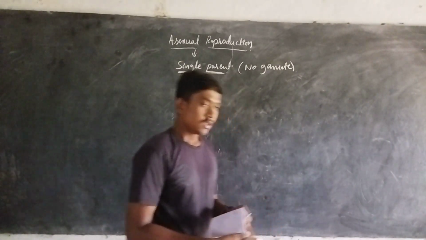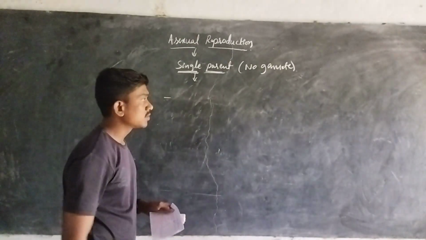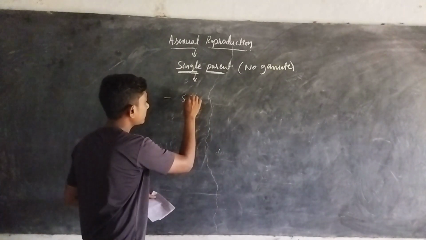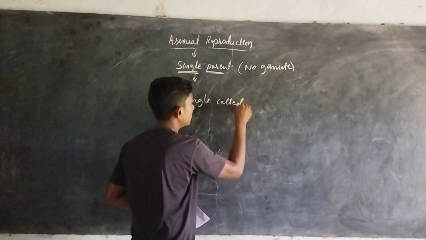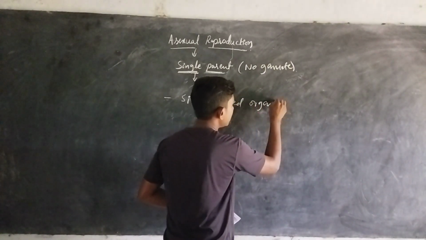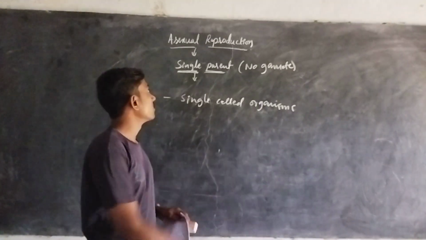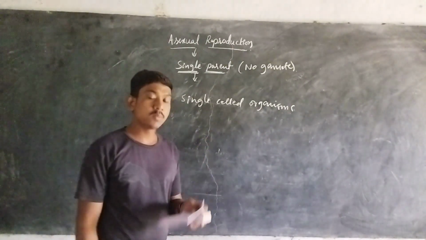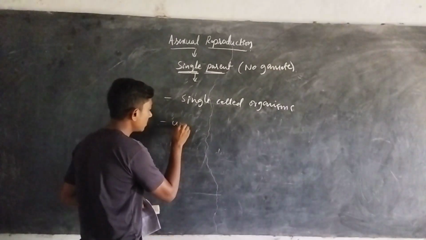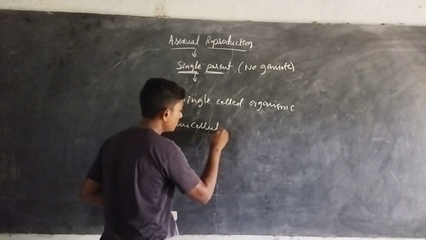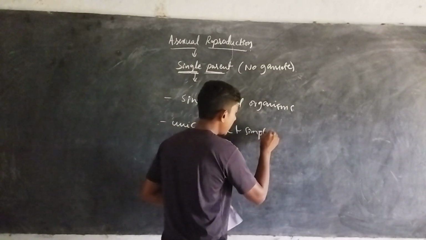Okay. And what we are observing here is that this asexual kind of reproduction is quite common among single-celled organisms, or we can say the unicellular organisms. The asexual mode of reproduction is the most common. And one most important thing we are going to discuss: most of the unicellular organisms and most of the simple organisms